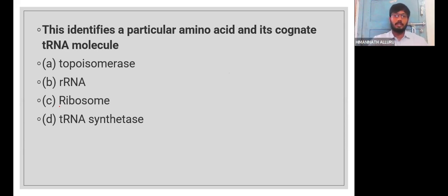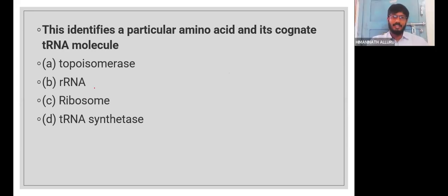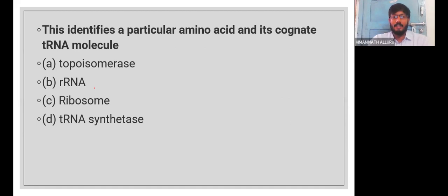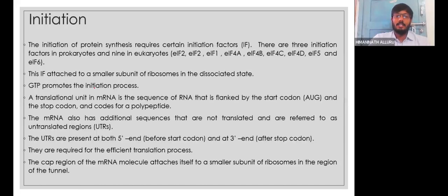Now, next quick question, teachers. Very little twisted, but an easy one. Which identifies the particular amino acid? Ribosome will come much later, isn't it? In the beginning itself, when the tRNA binds with a particular amino acid, the aminoacylation happens. At that time, which enzyme is involved? Already we have seen. Yes, very good. Option D, tRNA synthetase is the enzyme. Very nice. Now, teachers, over.